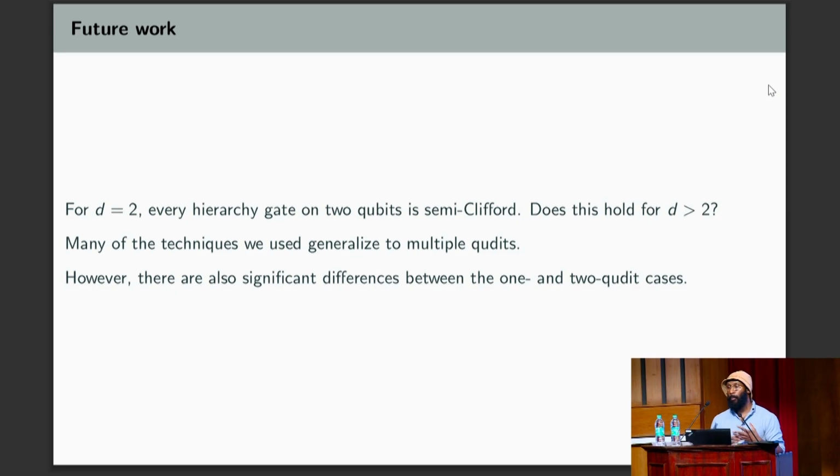And it may actually be more efficient to, rather than compile all of our gates over just a Clifford plus T gate set, compile things over Clifford plus third level or Clifford plus hierarchy, right? By knowing what all these gates are, it may lead to much more efficient circuit compilation, for example. Because it's such a fundamental object, there are lots of potential applications, lots of potential insights to be gained.